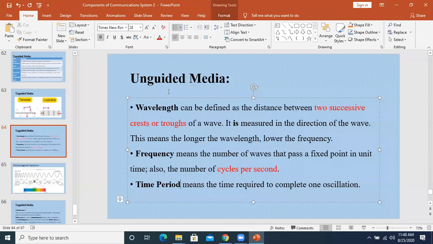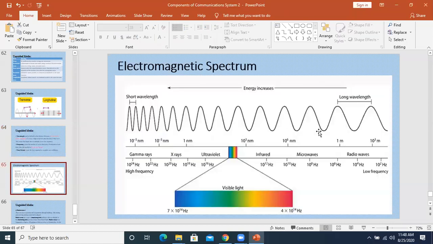How many types are there of unguided transmission? Basically, unguided transmission types are similar, but with differences in the wavelength and frequency. These are the two important things over here. It means that all the types of unguided medium, the wireless media, are similar, all of the same kind. But what is the difference between them? The difference is in their wavelength and their frequency. That's why we say this is microwave, another this is radio wave, another this is infrared.